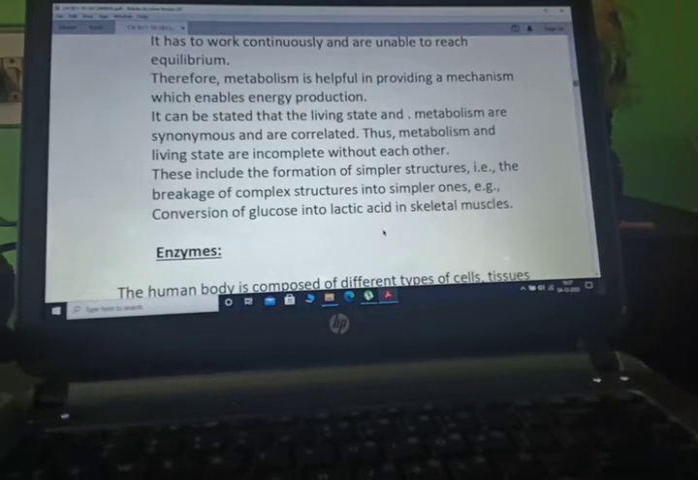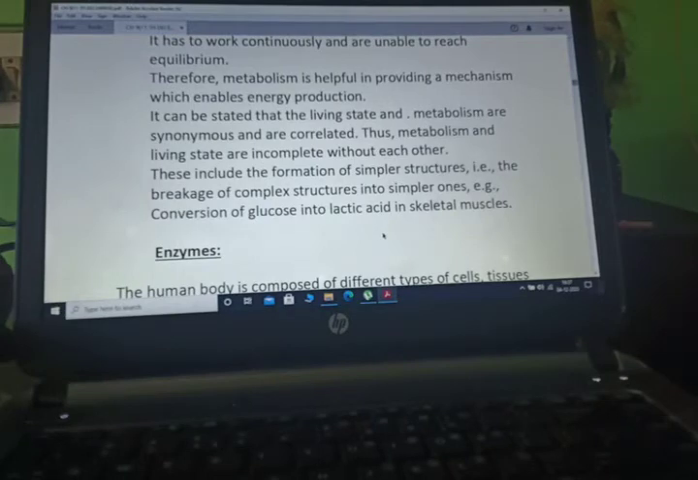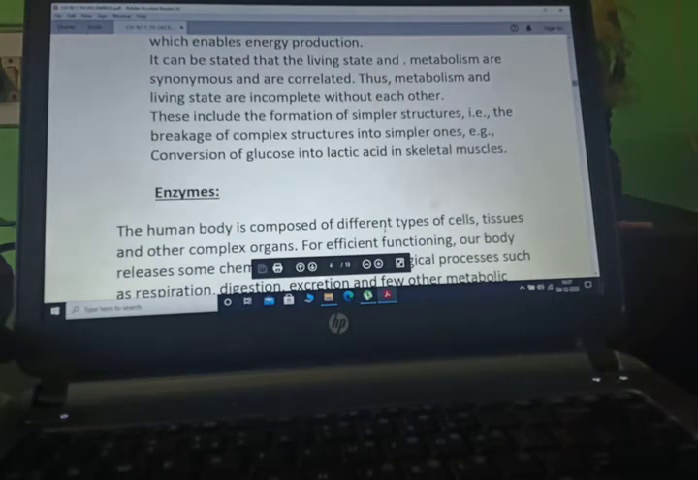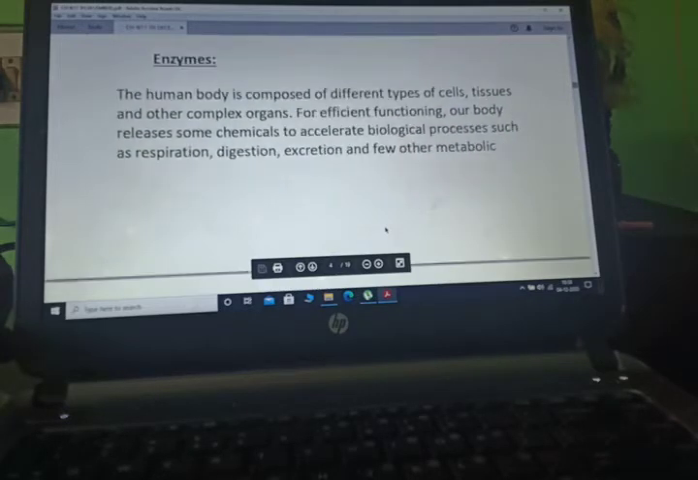Thus, metabolism and living states are incomplete without each other. These include the formation of simpler structures, that is, breakage of complex structures into simpler ones, that is, conversion of glucose into lactic acid in skeletal muscle.